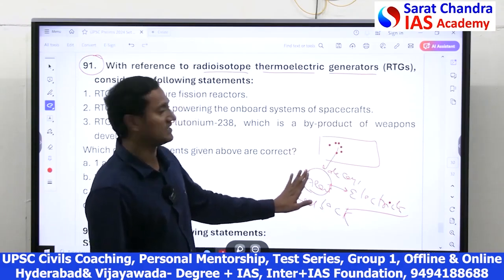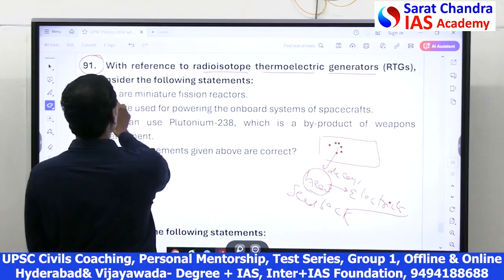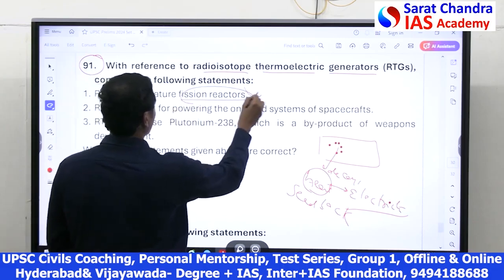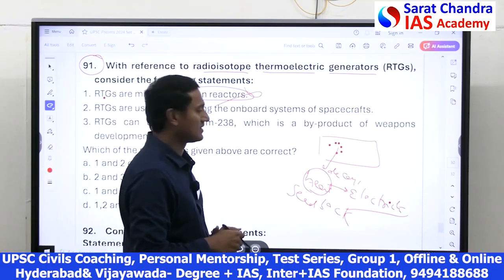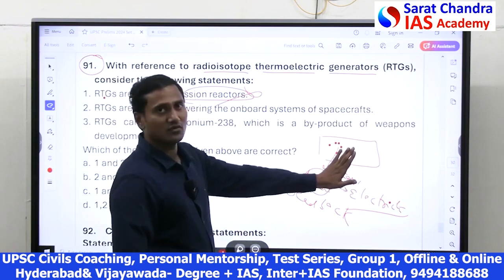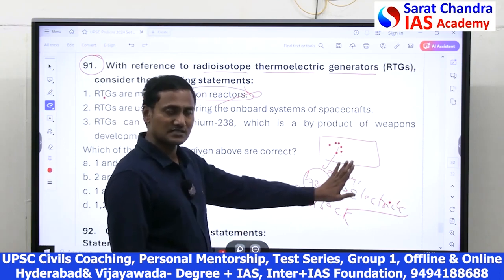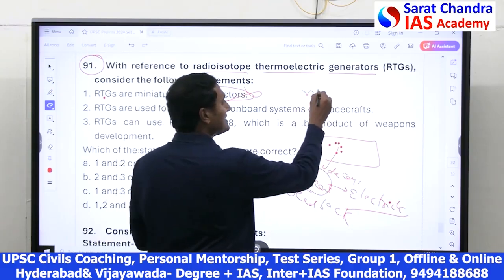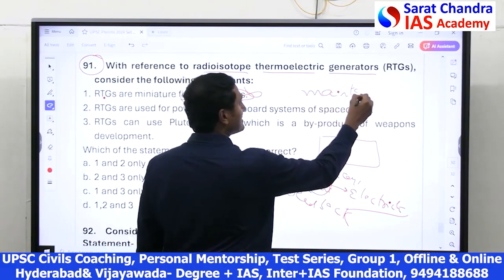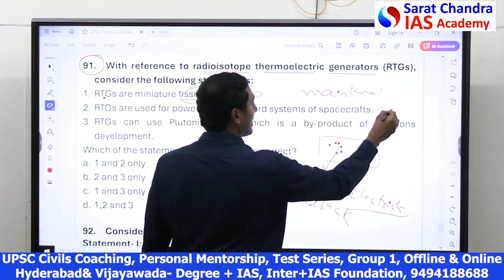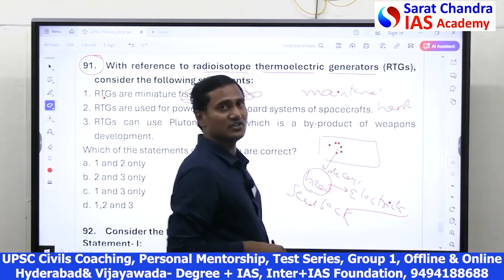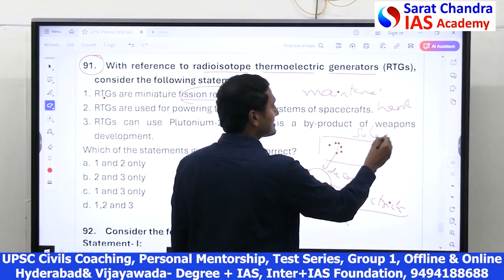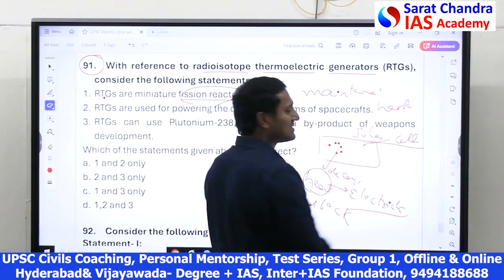no nuclear fission here. So the first point, RTGs have nuclear fission, is a fission reactor, is wrong. It's not a fission reactor. And this kind of electricity generation system is more useful in places where maintenance is difficult, particularly in harsh environmental conditions, where even solar photovoltaic cells cannot work.